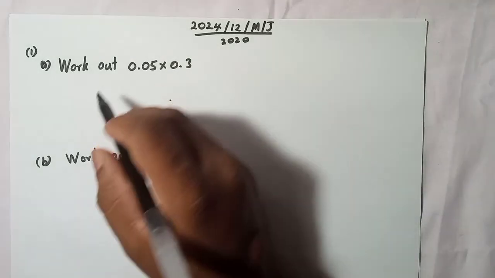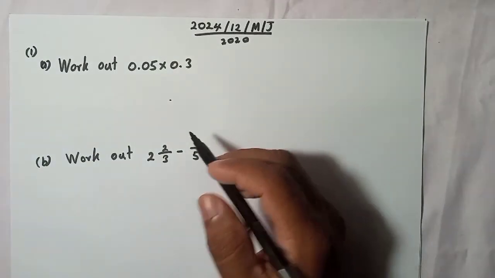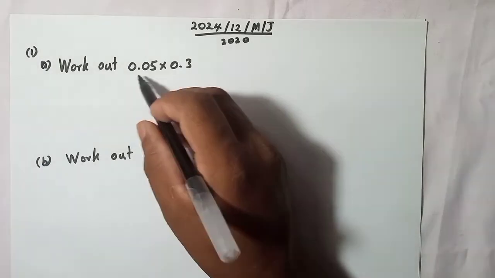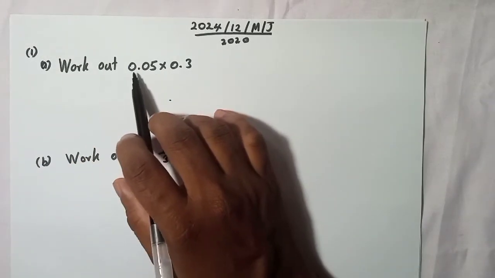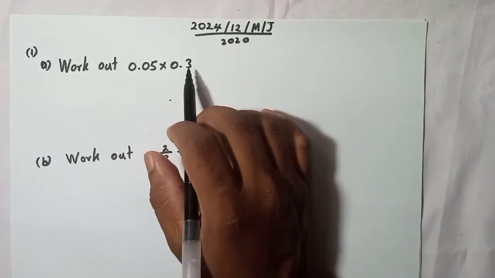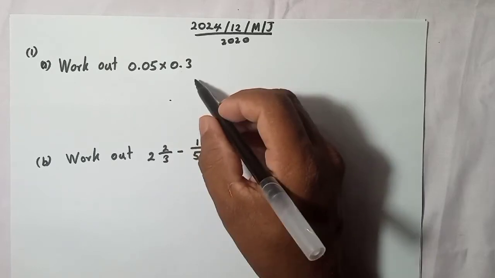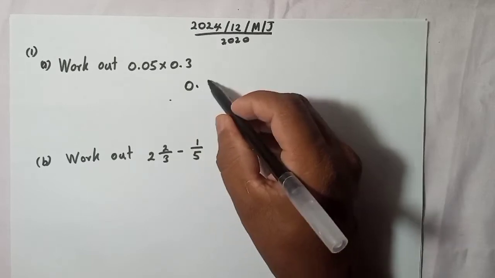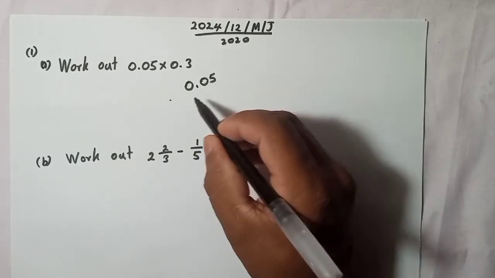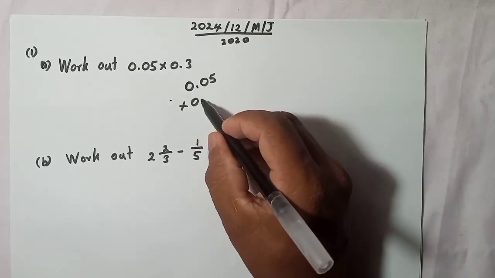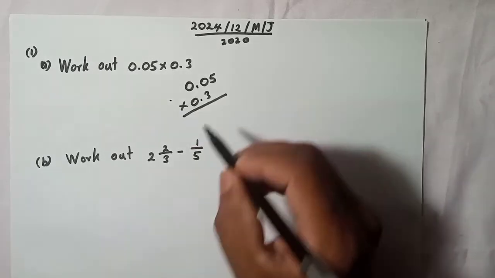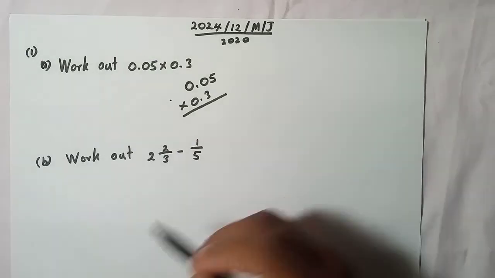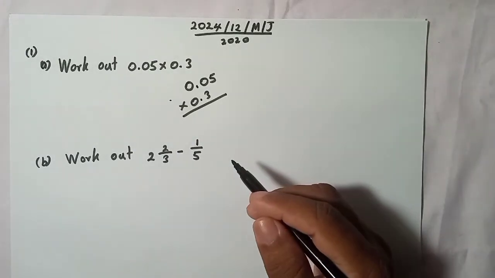Now in question number 1, part A, they ask us to work out 0.05 into 0.3. So what we should do is multiply these two numbers, so let's write it like this. You don't even need to write it, you can do it in your mind, but I will show you the standard method so that everyone can understand.